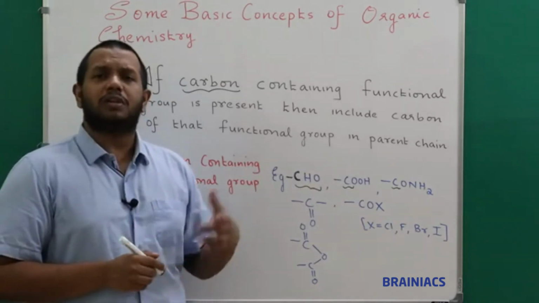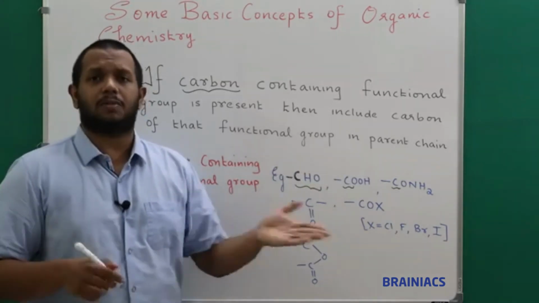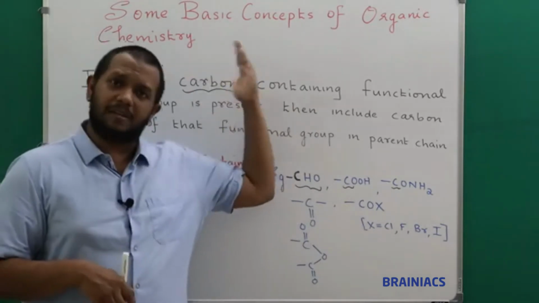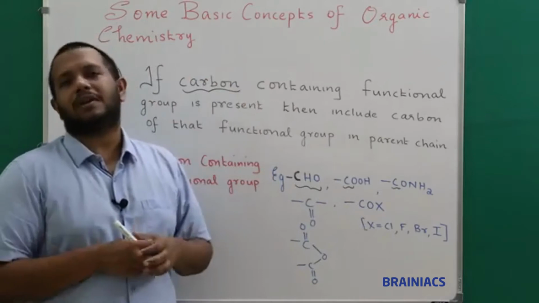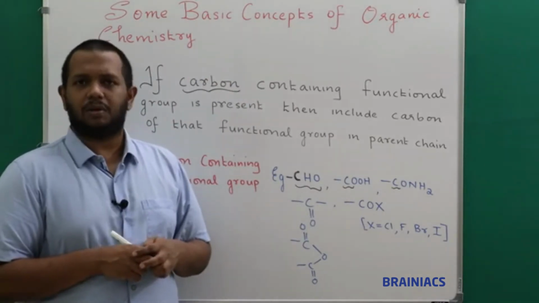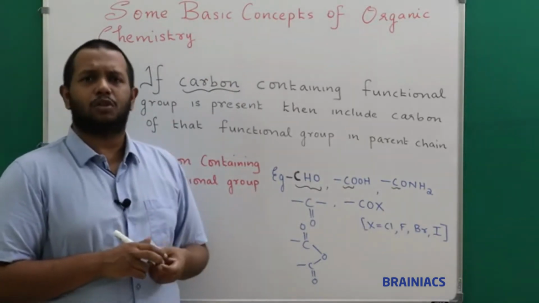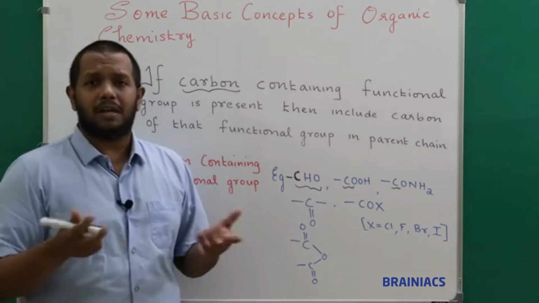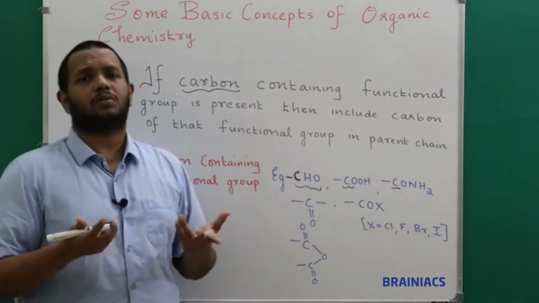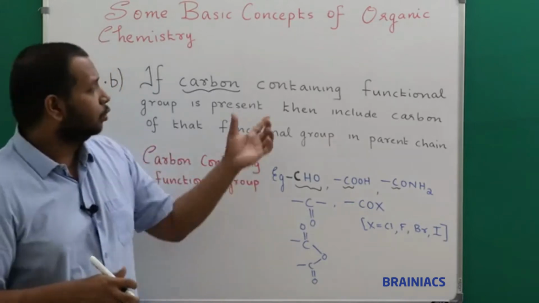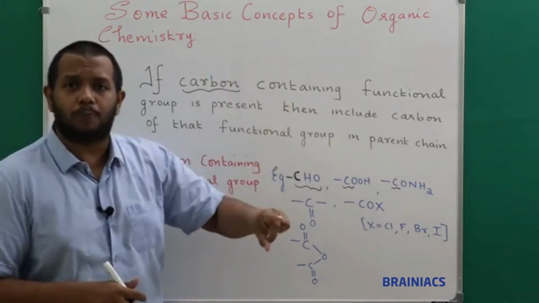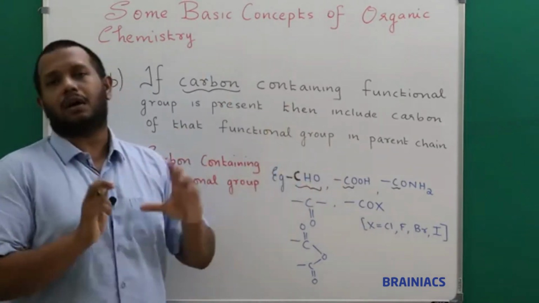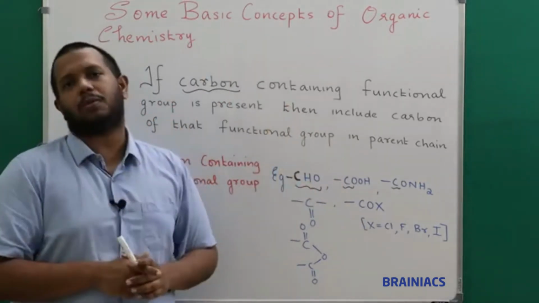Now you have seen some functional groups that contain carbon. Also, there are functional groups which do not contain carbon. For example, just now in my previous example, the OH group, the alcohol group, does not have a carbon present in it. Those are simple examples. The OH group does not have a carbon. The amine, NH2 group, is not a carbon containing functional group. So this rule is valid only for functional groups that contain carbon. That is the most important thing to remember.